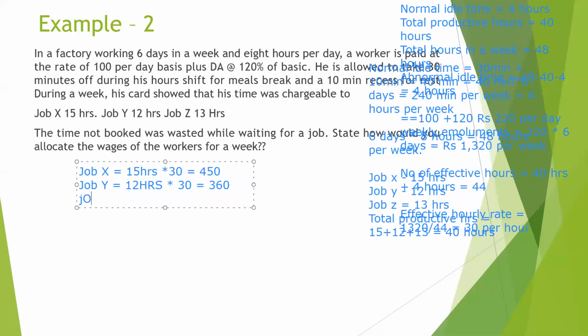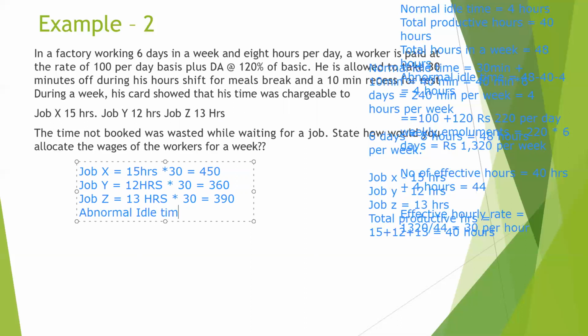Job Z will be equal to 13 hours into 30, giving us 390. And last is the abnormal idle time, that is 4 hours into 30, which is 120. This abnormal idle time will be charged to the costing P&L account as an overhead expense.